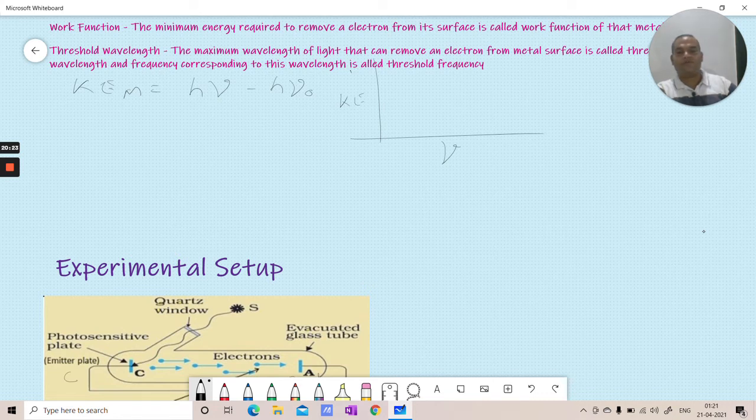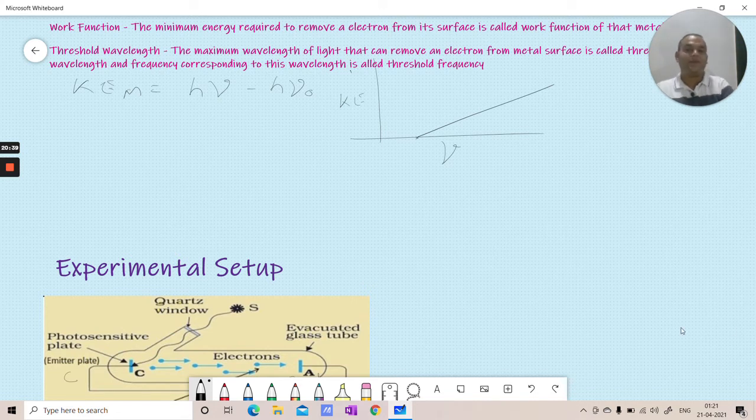It will start from some point and then go up like this. Kinetic energy will be directly proportional to frequency. So this is the graph we can draw.